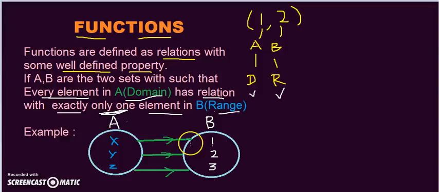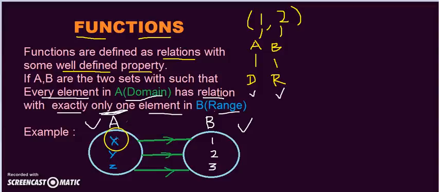Now observe this example. I have set A and set B, and in set A I have X, Y, Z. These three are the names of persons, we will assume. Set B has some ages, 1, 2, 3, the ages of the persons.